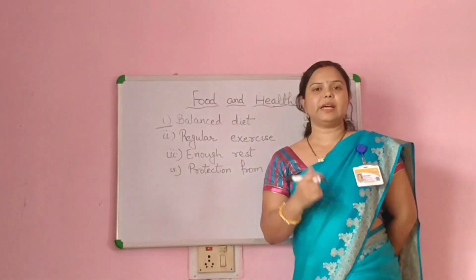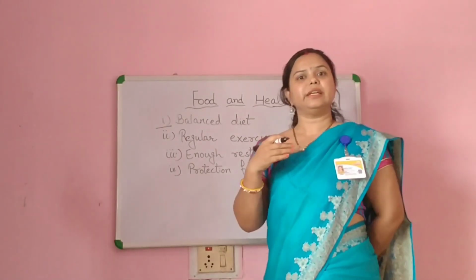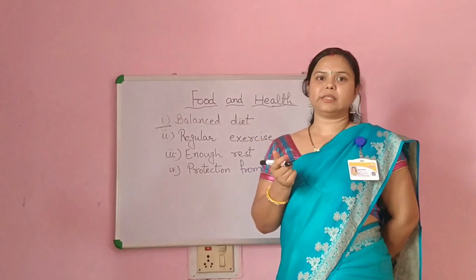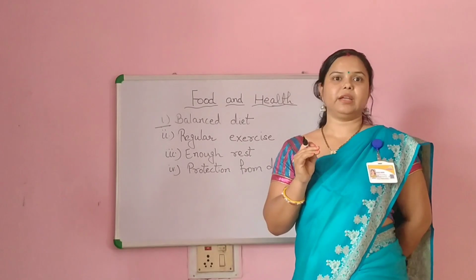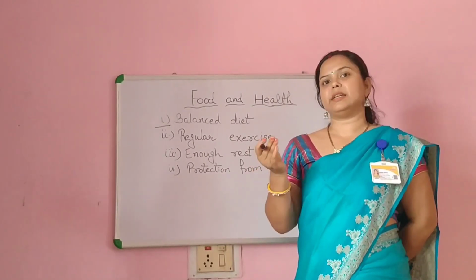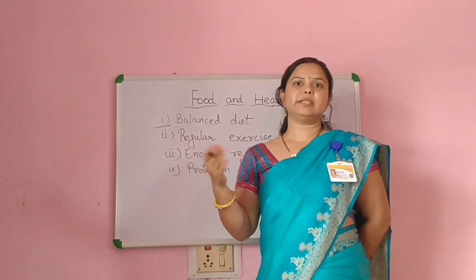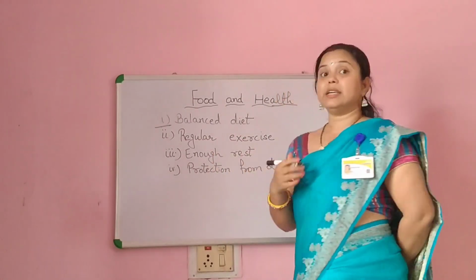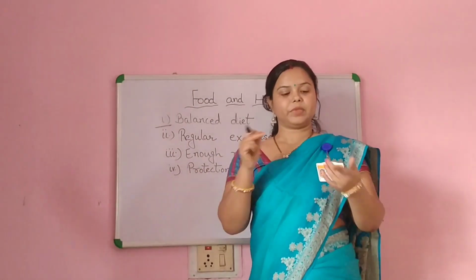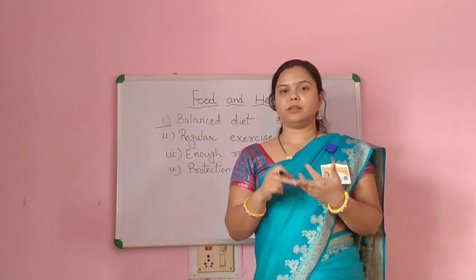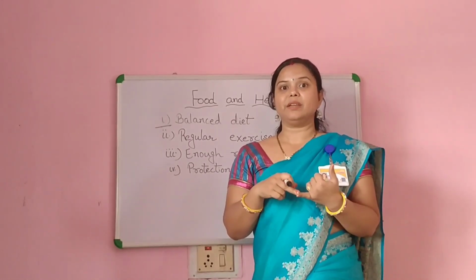Now what is a balanced diet? We should include a balanced diet in our everyday diet. The balanced diet is the right amount of nutrients. So we should involve all the types of nutrients in our food. Now what are the nutrients? The nutrients are carbohydrate, protein, vitamins, fat and minerals.